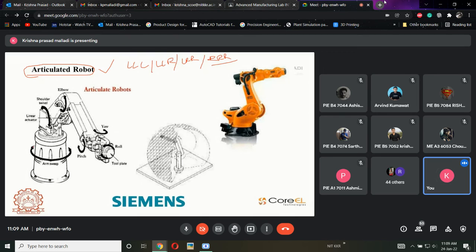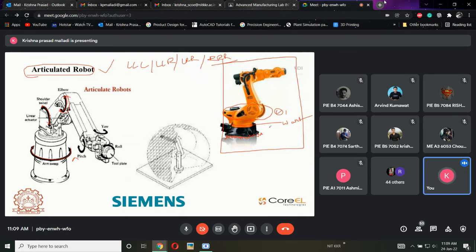See here, this is an example. First is a rotation. Second is a rotation. Third, if I am talking about 3, then it is also a rotational joint. See, if I am talking about an actual robot, then I will be discussing this one. This is the base. The black color is the base, which is mounted on the floor. This is fixed. There is a yellow line here. This joint is called the waist. Because of the waist, this will rotate 360 degrees. That is theta 1. Clear?